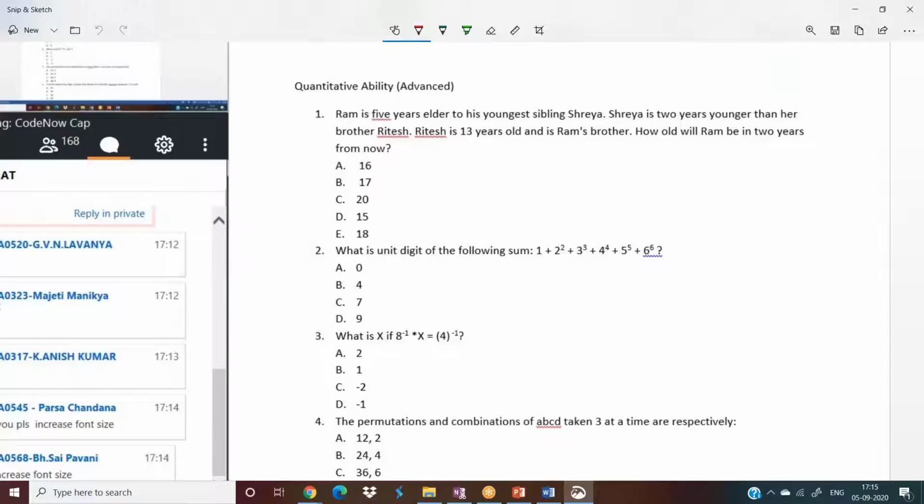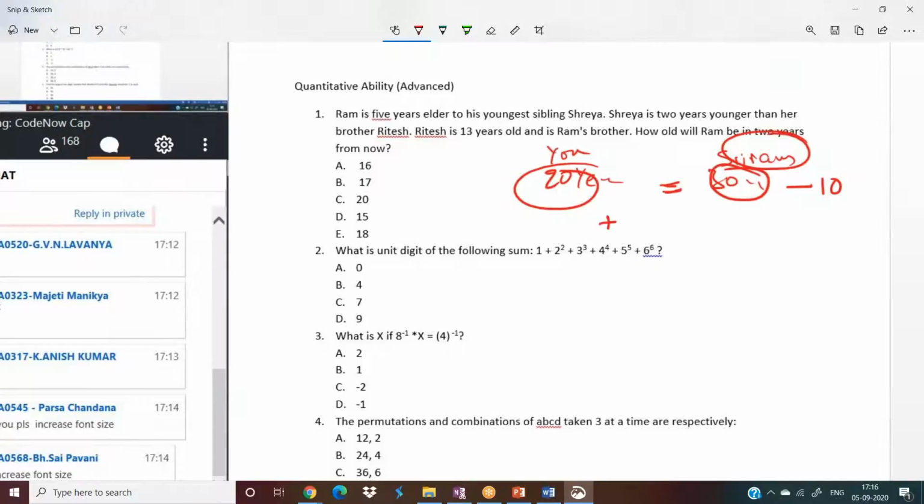For example, let me give you one example. You all are 20 years old, right? I'm 30 years. If you want to equate the two ages, this is me, Sriram, and this is you. You are 20 years old, I am 30 years old. What do you have to do? You have to subtract 10 years from the elder one, or add 10 years to the younger one. So elder minus age, or younger plus age, then only it will be equal, right?